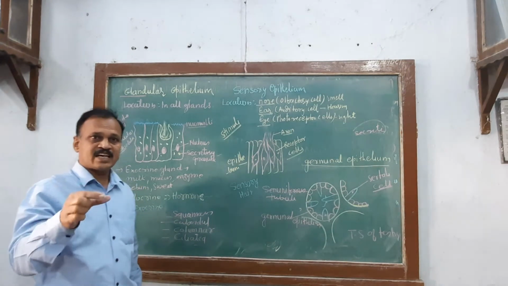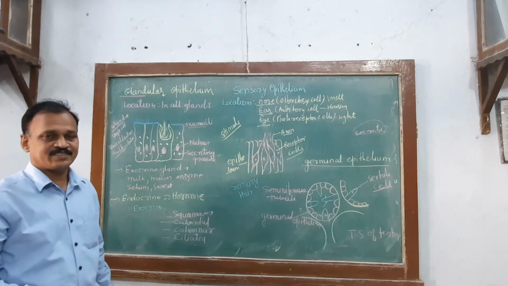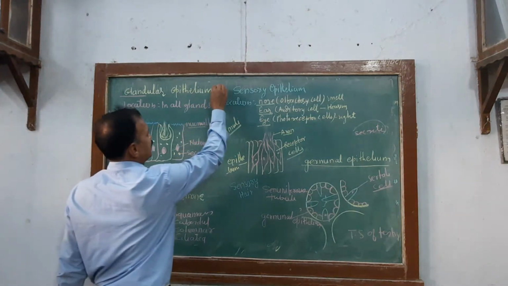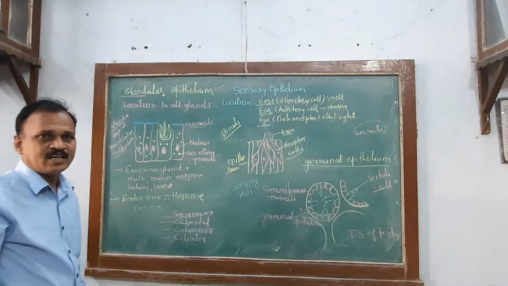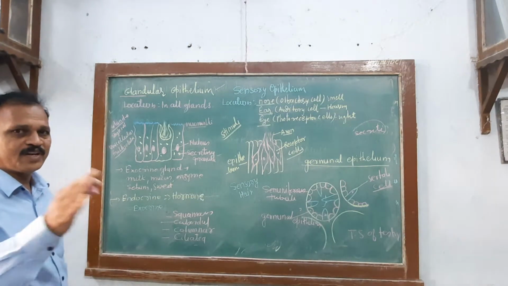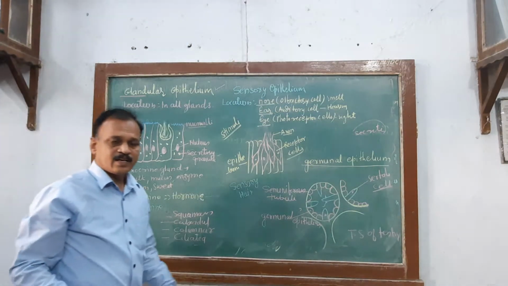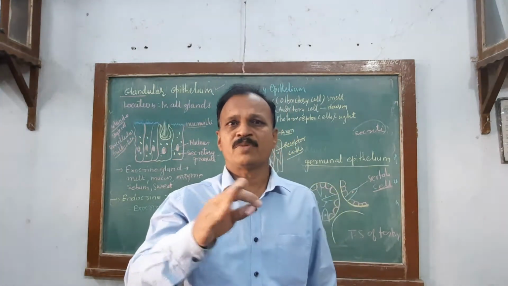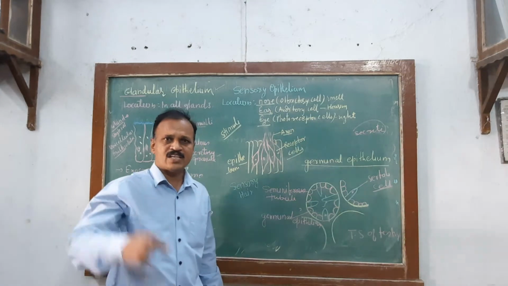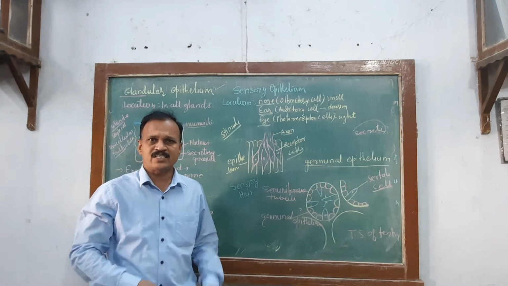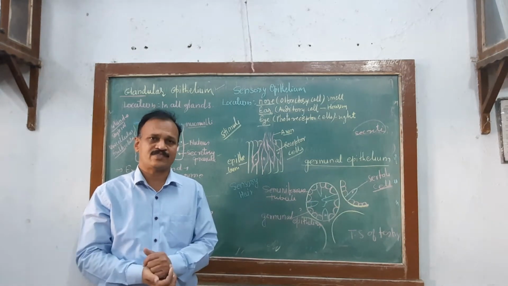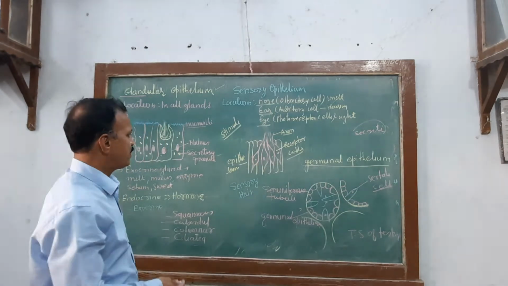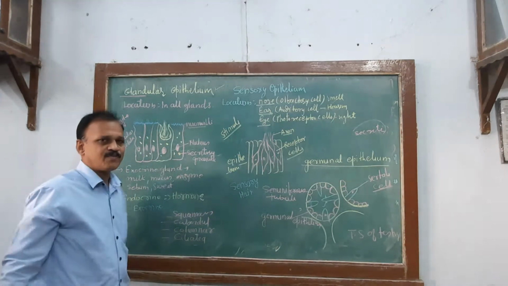These cells are present in almost all glands, hence it is called glandular epithelium. Glands, depending on the cells, may be of two types: unicellular and multicellular. Unicellular means single cell, multicellular means many cells. Unicellular example: goblet cell in the intestine of frog.